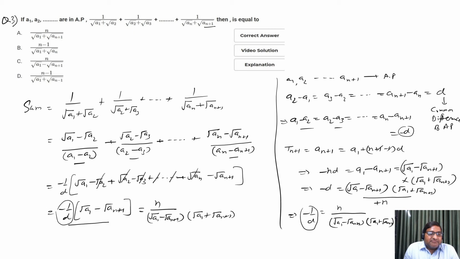This is the value of minus 1 by D, and this is already in the question. So we are seeing that this term will cancel out and will give the answer of this question, right? And that answer will be under root a1 plus under root a(n+1). Okay, so this is question number 3. Thank you for this doubt session. Thank you.